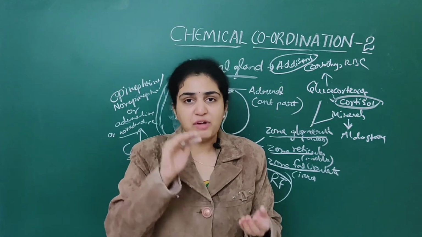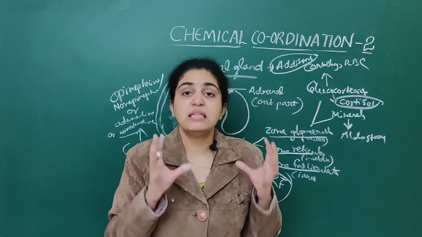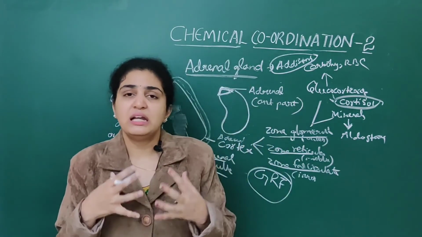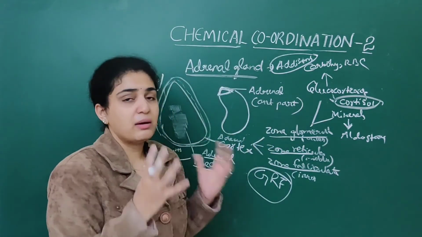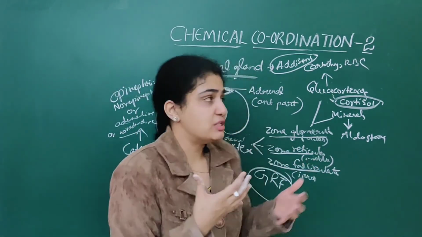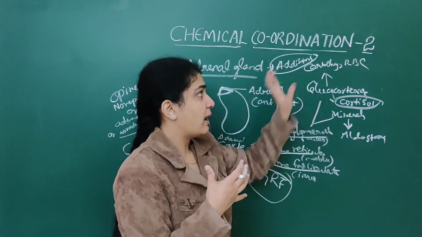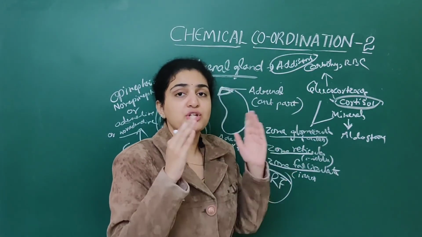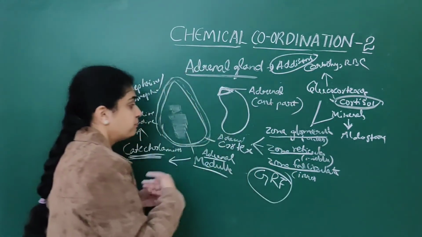If they are very minimally produced, it leads to weakness as well as fatigue. The person will become very weak. This is mainly due to Addison's disease, due to underproduction of cortical hormones.